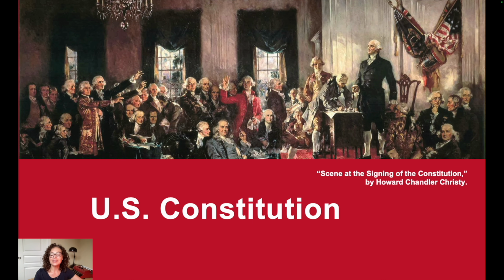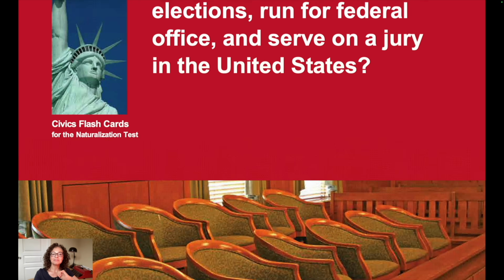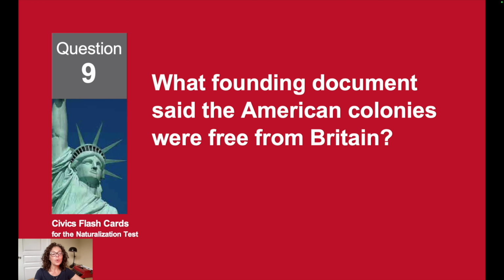The U.S. Constitution. Who can vote in federal elections, run for federal office, and serve on a jury in the United States? Citizens. What founding document said the American colonies were free from Britain?